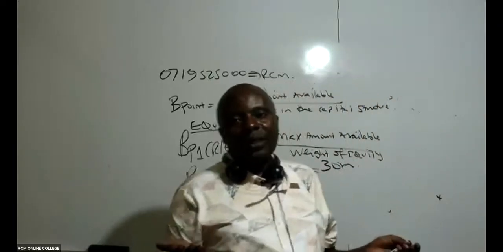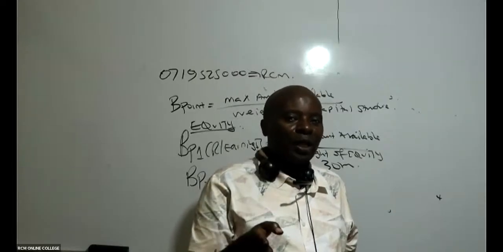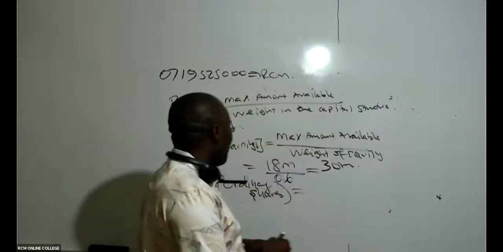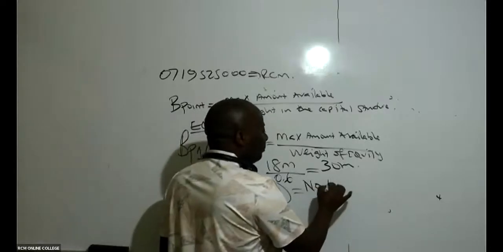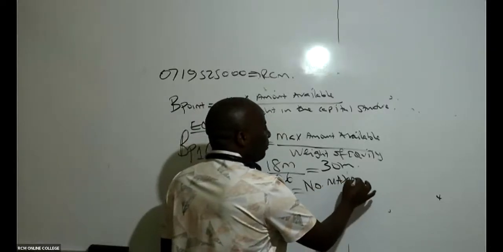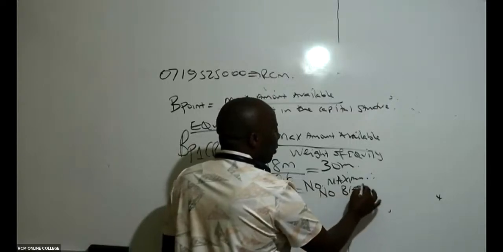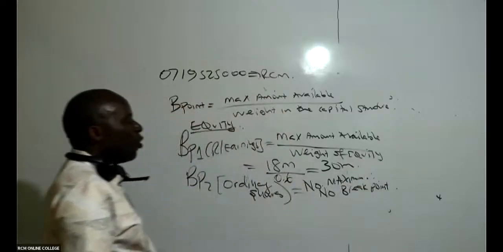Like some video I watched some time back, they used to say no retreat, no surrender. The same case here: because you don't have a maximum, you simply say no maximum, and therefore no breakpoint.